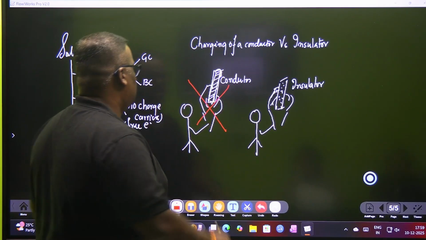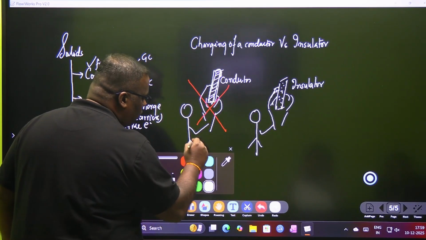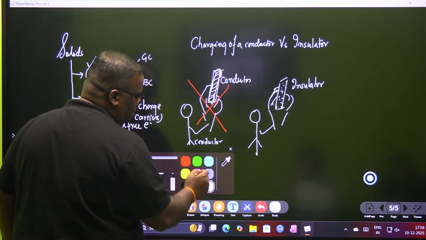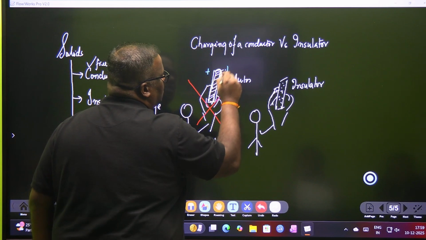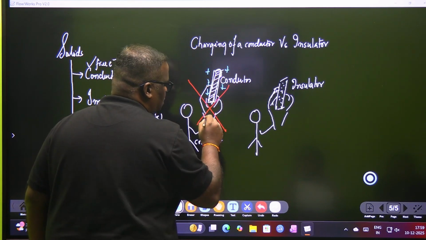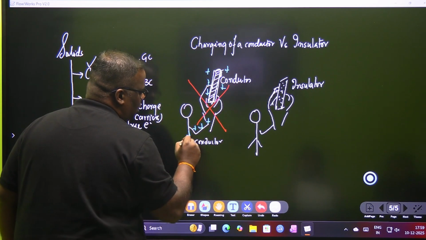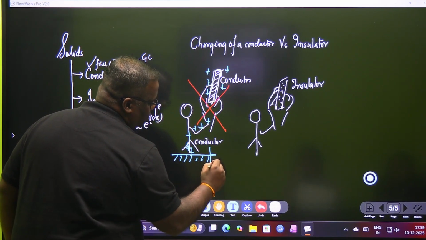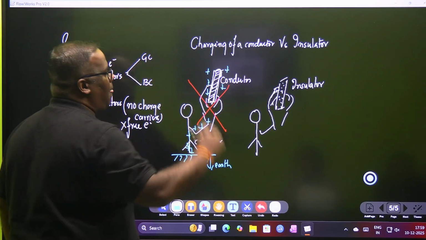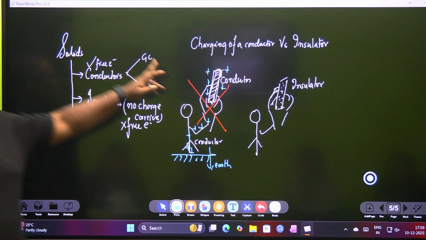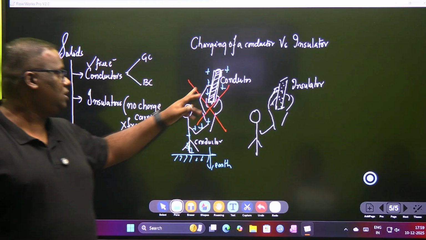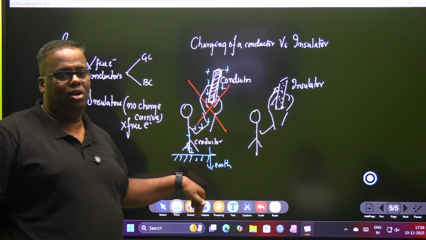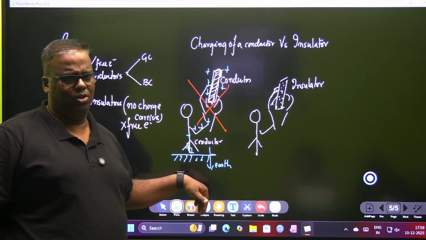The reason is the human body is also a conductor. As soon as some charge gets developed on it, say some positive charges have got developed on it, these positive charges will run down through you and ultimately will go down to the earth. This process is known as earthing. Flow of charges from a charged body via a human body or a wire to the ground is known as earthing. इसको हम पढ़ेंगे आगे और डिटेल में.